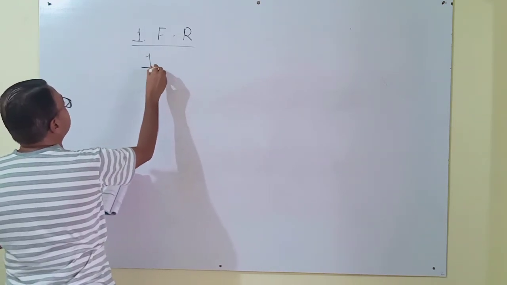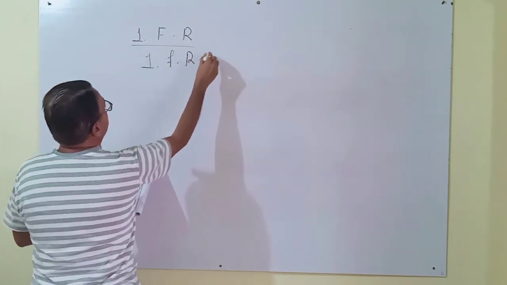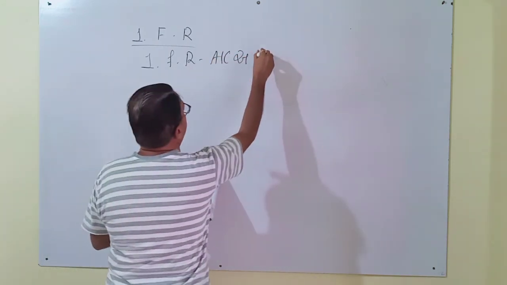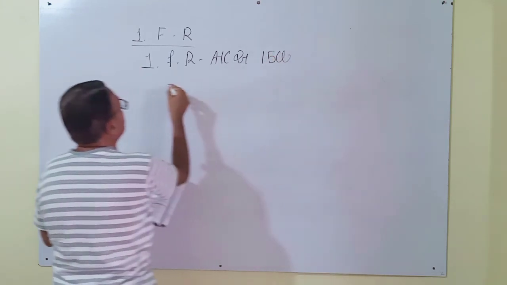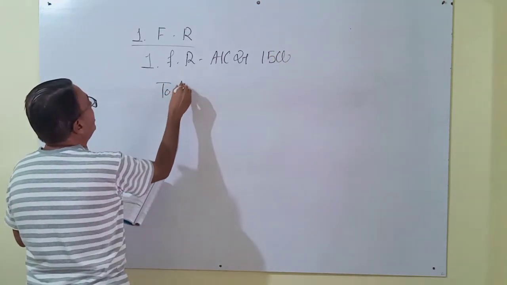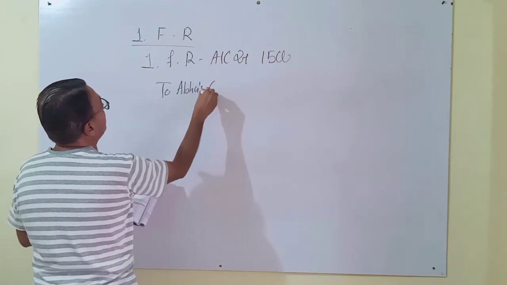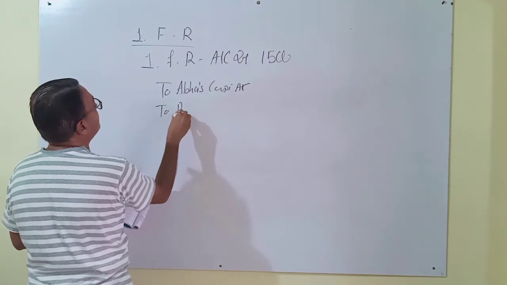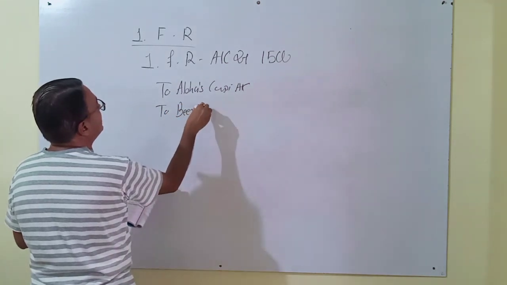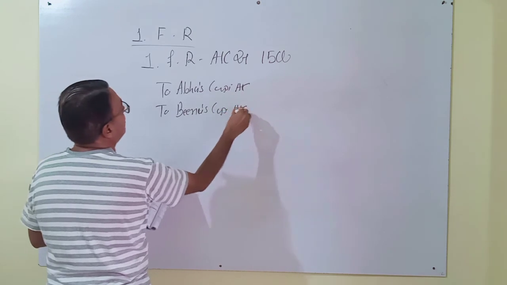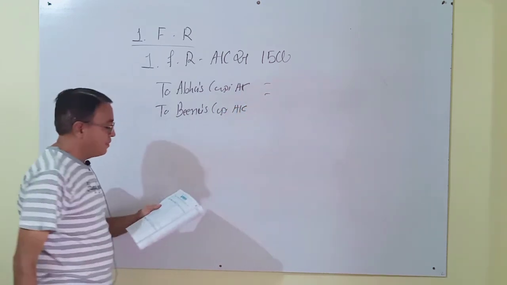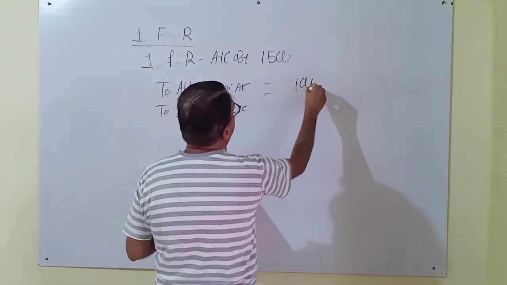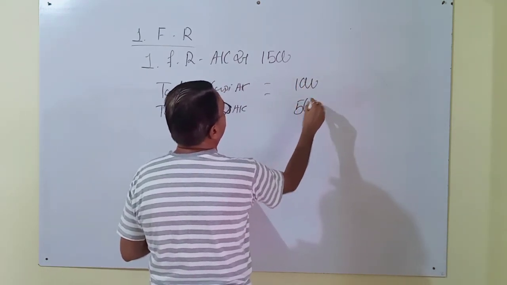Journal entry for this account: debit rupees 1,500, to Abha's capital account, to Bina's capital account, 1,500.